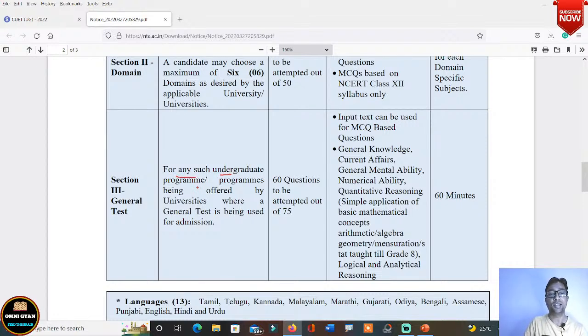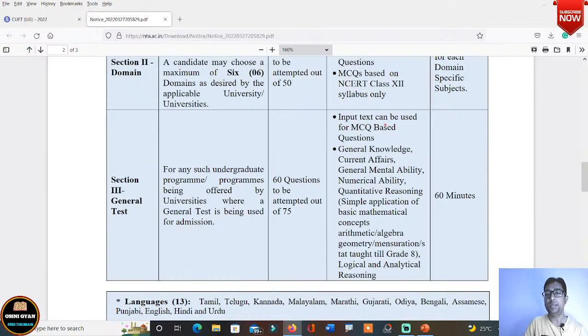For any such undergraduate program or programs being offered by universities where a general test is being used for admission. अब एक general test लिया जाता है जहाँ पे general knowledge, current affairs, mental ability, इन सब के ऊपर क्वेश्चंस आस्क किया जाता है. Now there will be total 75 questions and out of 75 you must attempt at least 60 questions. तो 75 क्वेश्चंस होंगे वहां पे क्वेश्चन पेपर में, और आपको 60 क्वेश्चंस का अटेम्प्ट करना है. अब यहाँ पे देखिए, ये भी एमसीक्यू बेस्ड है, all MCQ based, okay, you need not write anything, all MCQ based and computer based test CBT.